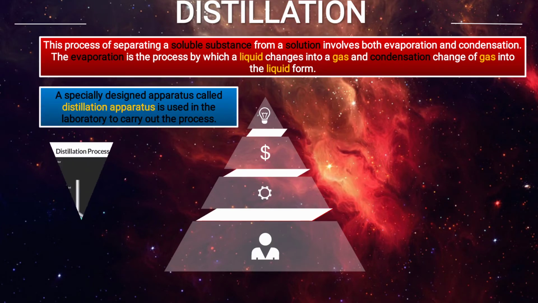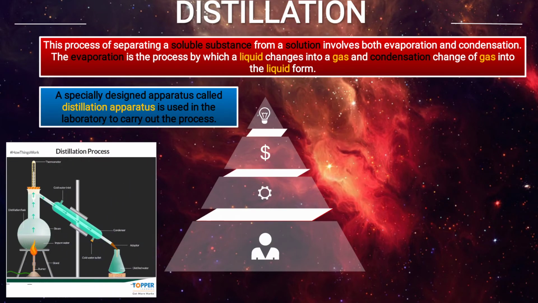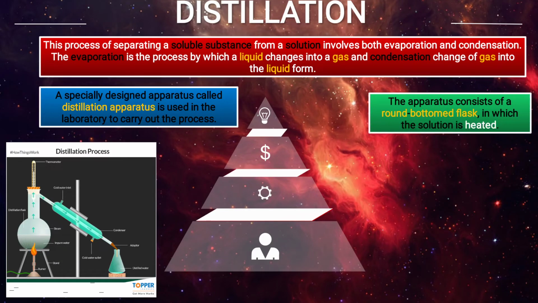The specially designed apparatus called distillation apparatus is used in the laboratory to carry out the process. Now, as you see in the image, the apparatus consists of a round bottom flask, in which the solution is heated.